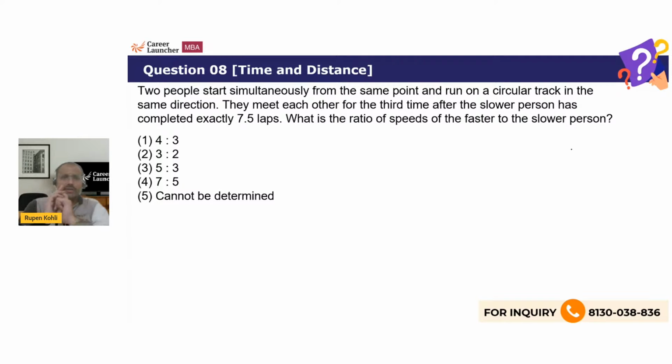Two people start simultaneously from the same point and run on a circular track in the same direction, just like the way a usual race happens. They meet each other for the third time after the slower person has completed exactly 7.5 laps. What is the ratio of speed of the faster to the slower person?